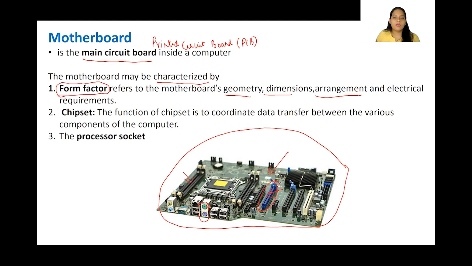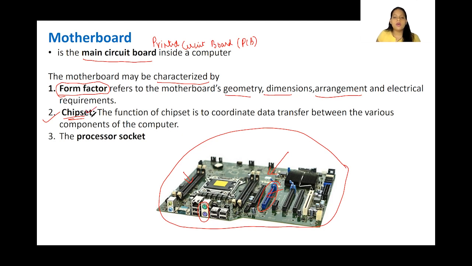What are the types of ports available, etc. Depending upon that, the motherboard will vary. Then we have chipset. What is a chipset? The function of the chipset is to coordinate data transfer between the various components of the computer. Okay, so data transferring between various components. It can be your memory to CPU, CPU to memory, memory to output unit, etc. This is controlled by chipset.